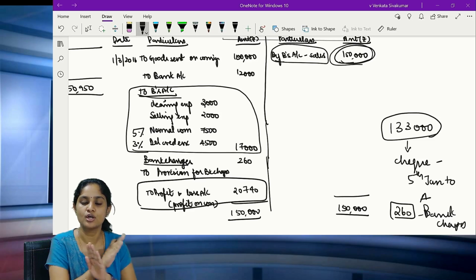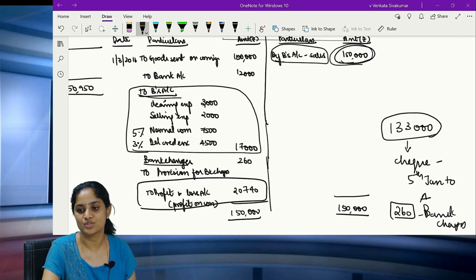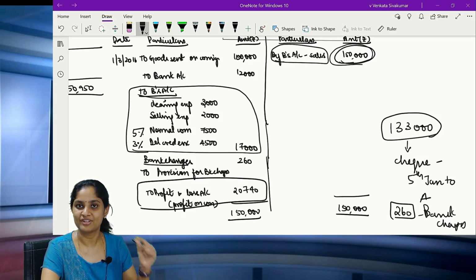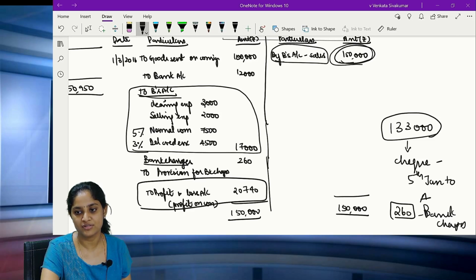No closing stock, no abnormal loss valuation. So it is a very pretty and a very simple question. You need not bother much. Clear? So we have finished the third question and we have finished the fourth question.